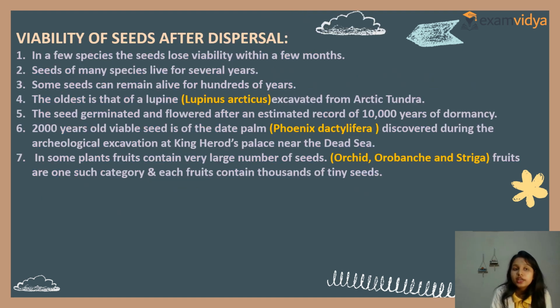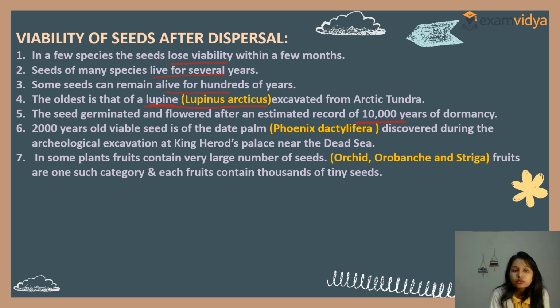This is important. In a few species, the seeds lose viability within a few months. Many seeds live for several years. Some can live hundreds of years. For example, the oldest is the lupine, very important, Lupinus arcticus, excavated from the Arctic tundra. Clear? The seed germinated and flowered after an estimated record of 10,000 years of dormancy.